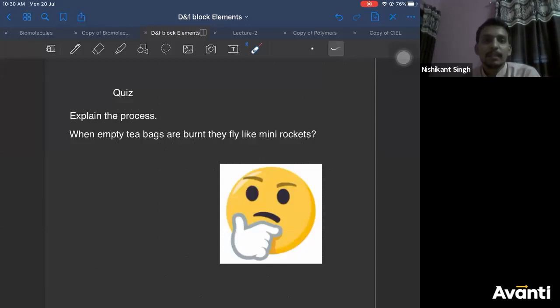What is this process? Yes, Prashant is right. So there is a very beautiful concept here of convection. Its answer lies in convection, right? So what happens when you burn it? Due to convection, warm air rises up, and initially the mouth of the cylinder will be large. It will not be narrow. So more air rises up. So air has the space to rise up.